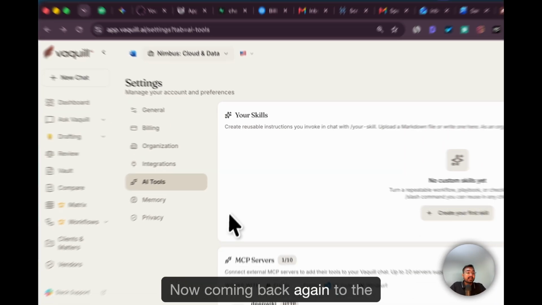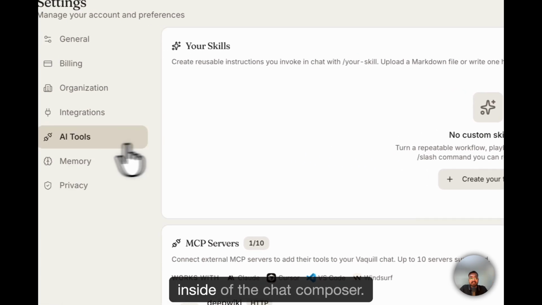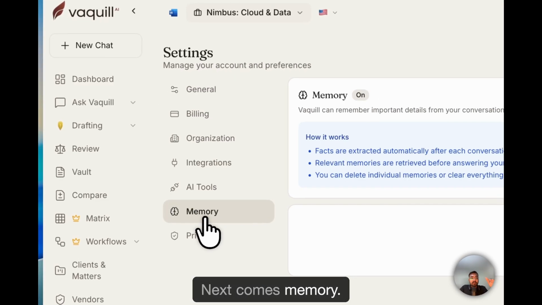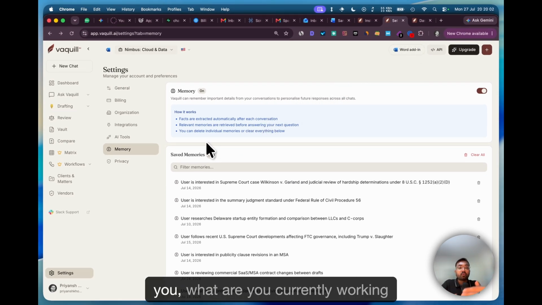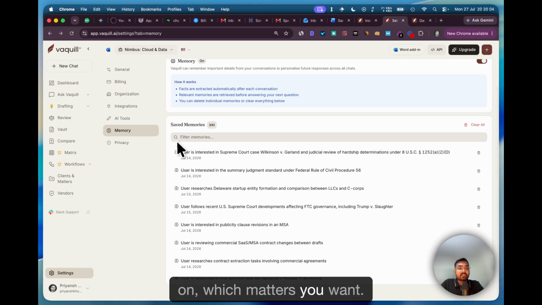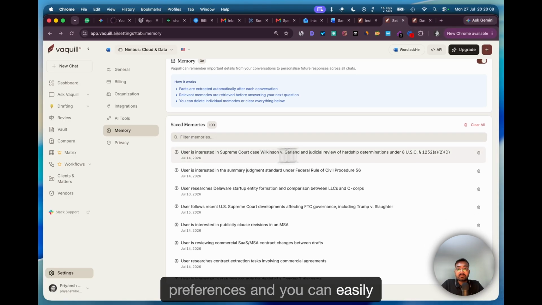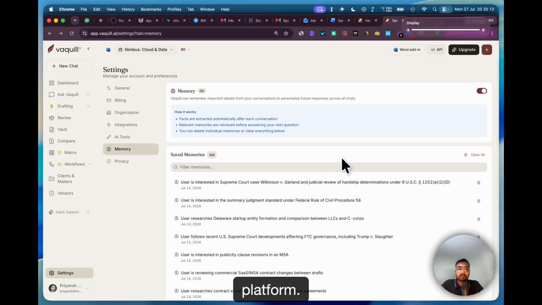Now coming back again to the skills, you can use our skills or create your own skills and use them inside of the chat composer. Next comes memory. By default the memory is off. If you want to turn it on, we will save data on who you are, what you are currently working on, which matter you want. So it basically saves your preferences, and you can easily manage or delete any memory or any data we have of you from our platform itself.